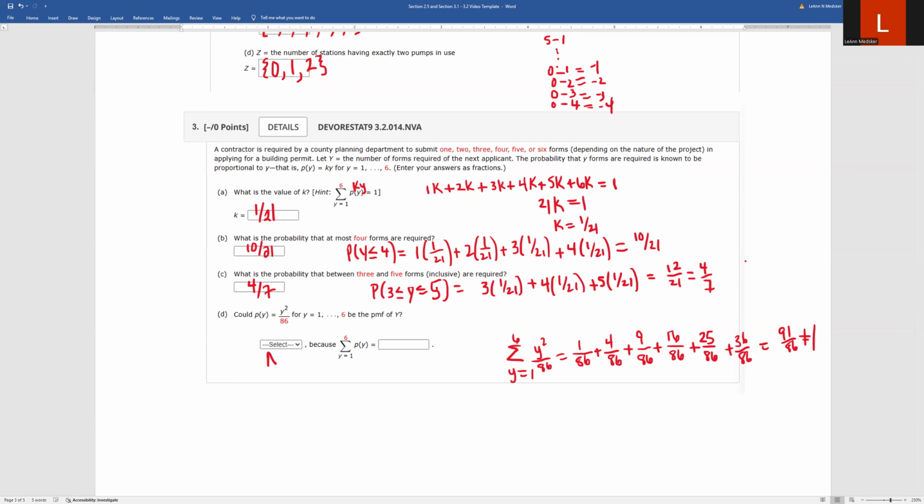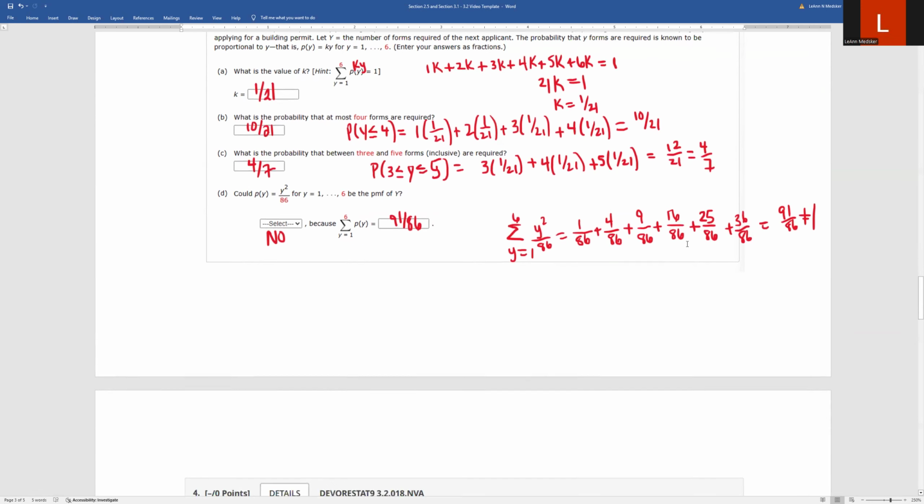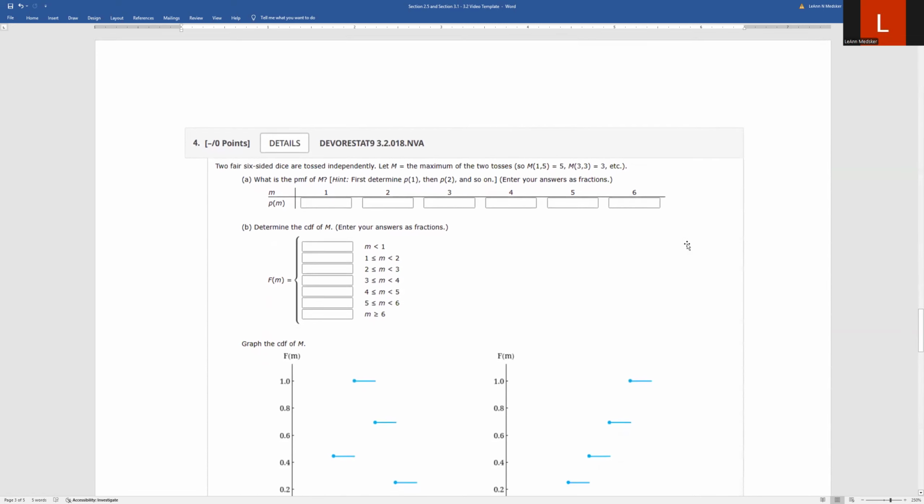So this would be no. There's a drop-down menu here, I believe, that just says yes or no. And the reason is that our probability is equal to something other than 1. It's equal to 91 over 86, which is not 1, which means it is not a probability mass function for our situation. Okay. All right, let's move on to number 4.